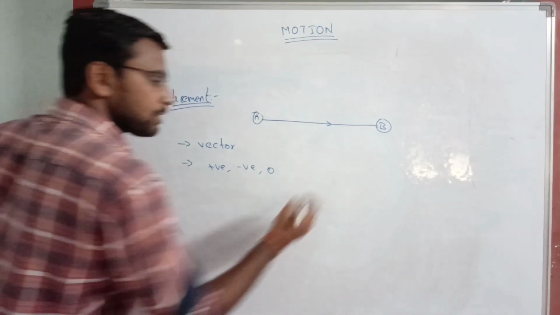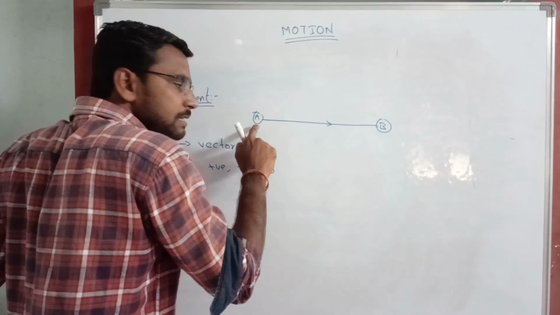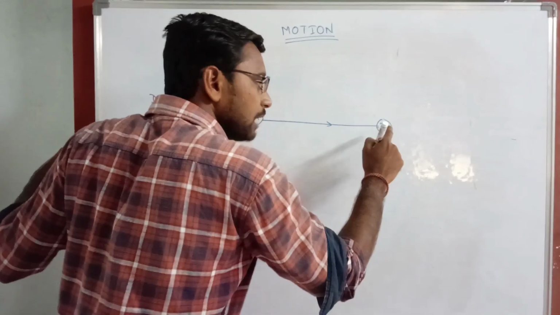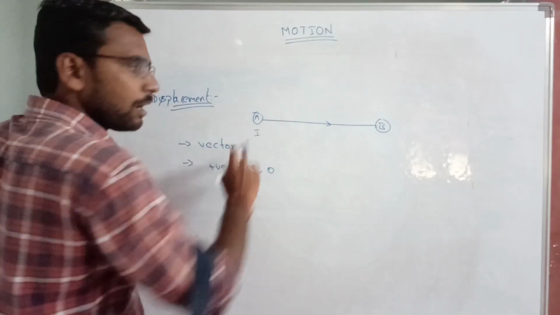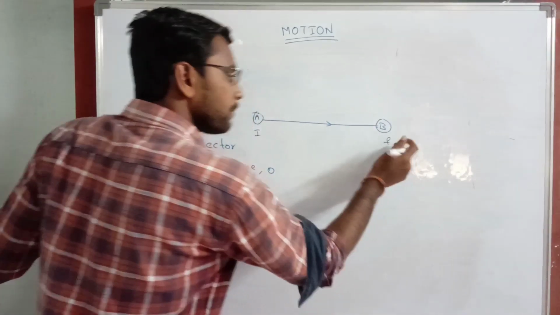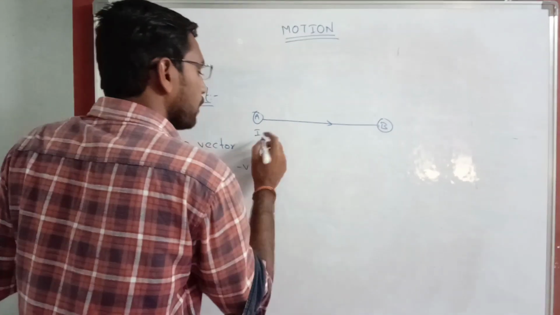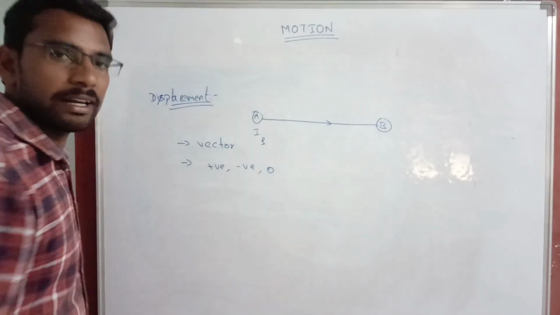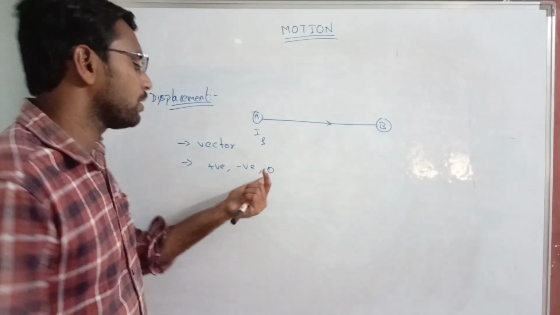So when will it be zero? A person is moving from A to B, then moves from B to A. A is the initial point, and after reaching B, he comes back to A, which is the final point. What is the distance between initial and final? Same points only, so there is no distance.